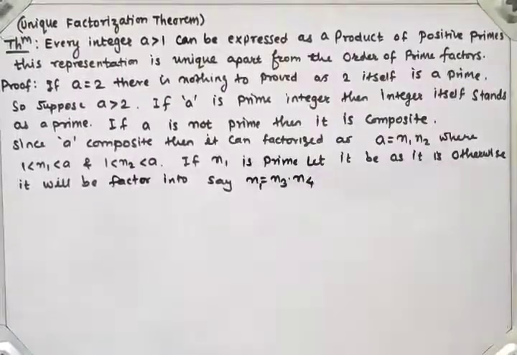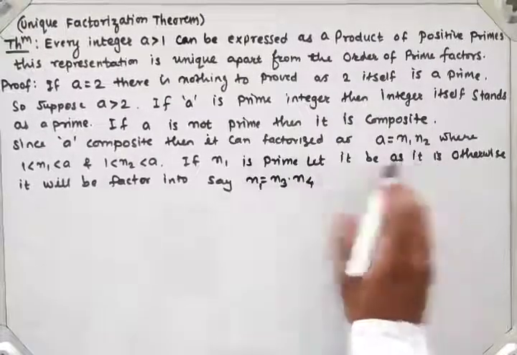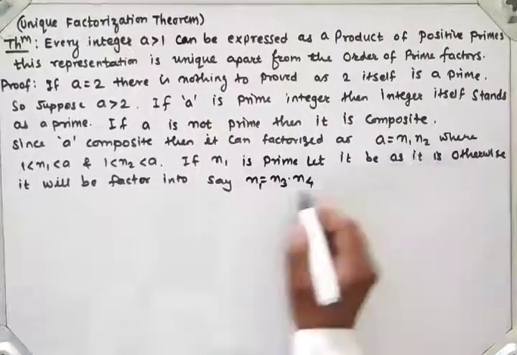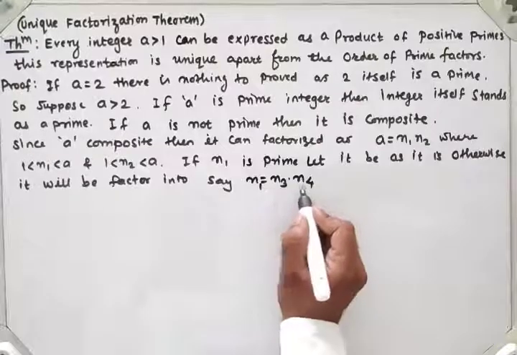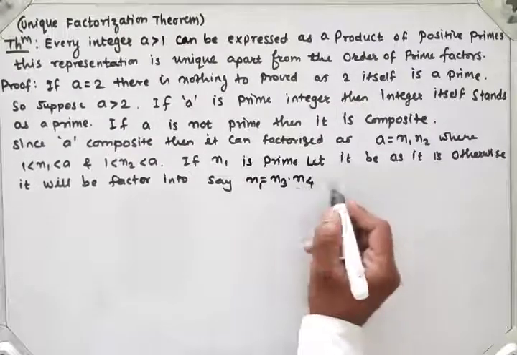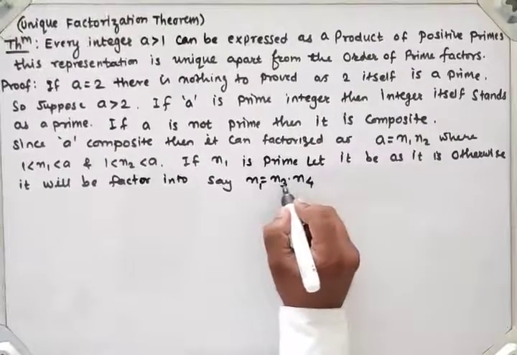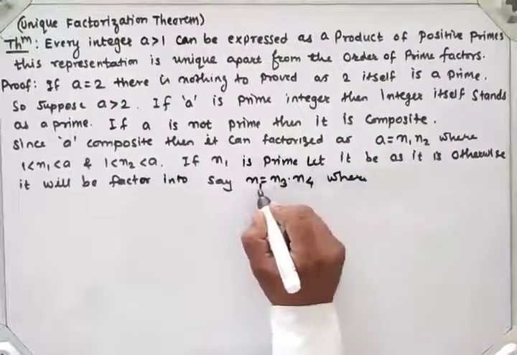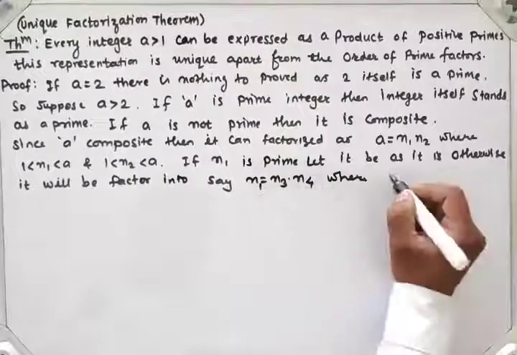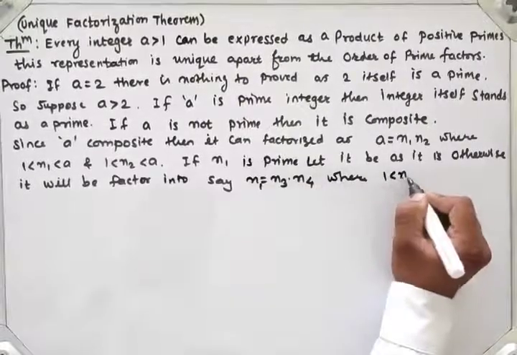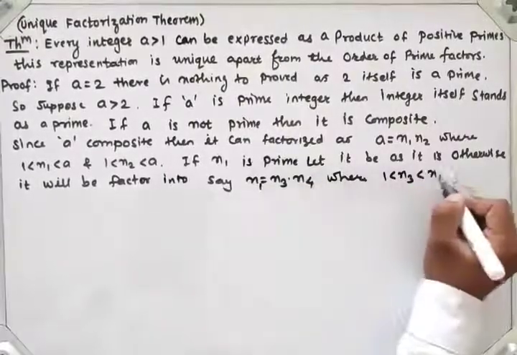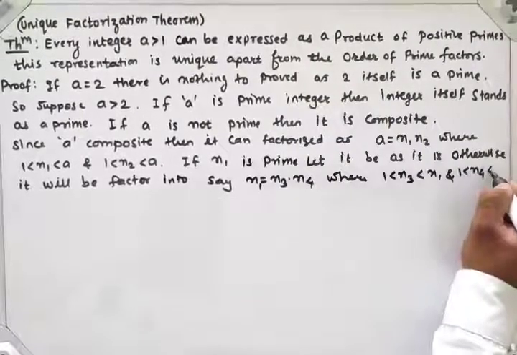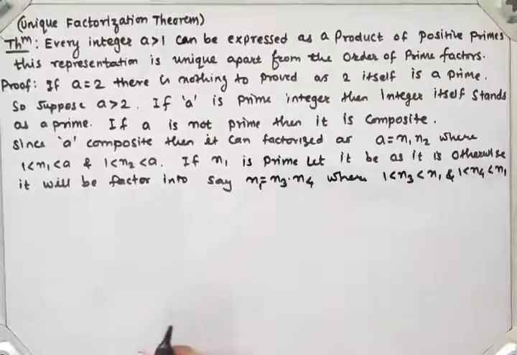If n1 is composite, then it is again factored into n3 and n4, where 1 is less than n3, which is less than n1, and 1 is less than n4, which is less than n1 again.